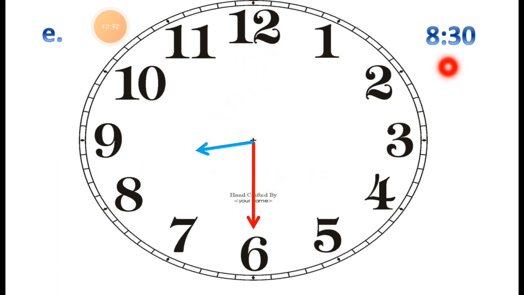The time is 8:30, a half past 8. You can say in words that it is half past 8. The half circle is past. That's why we can say it is half past 8.